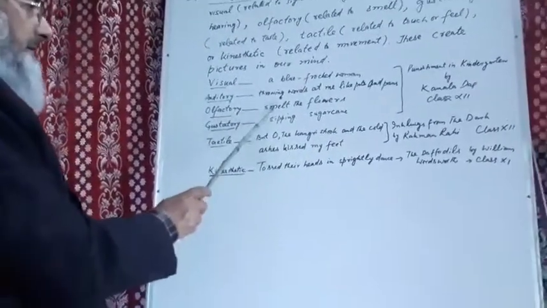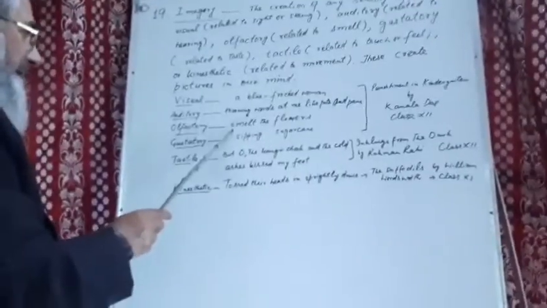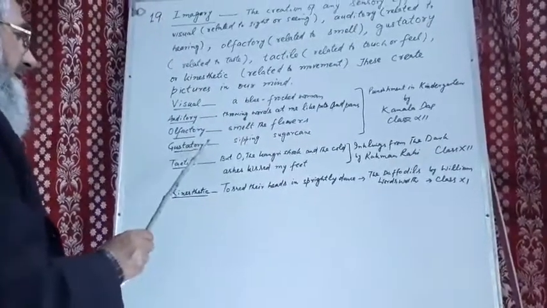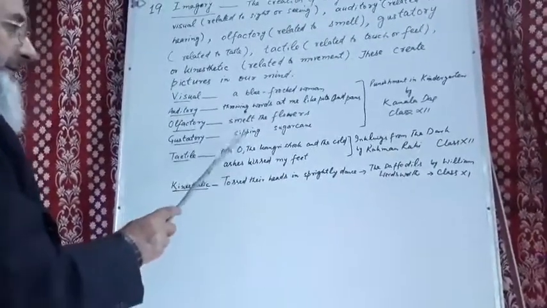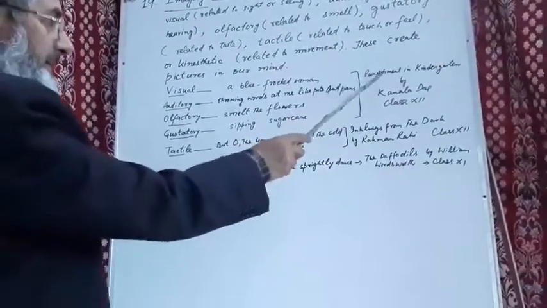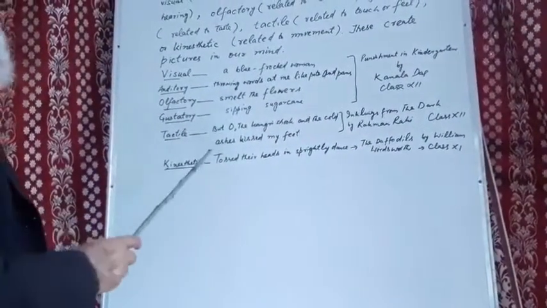Olfactory: smell to the flowers. Here it is related to smell. Auditory is related to hearing. Gustatory, related to taste: sipping sugar cane. These are all in Punishment in Kindergarten by Kamala Das, class 12. Now tactile. Tactile means to touch.